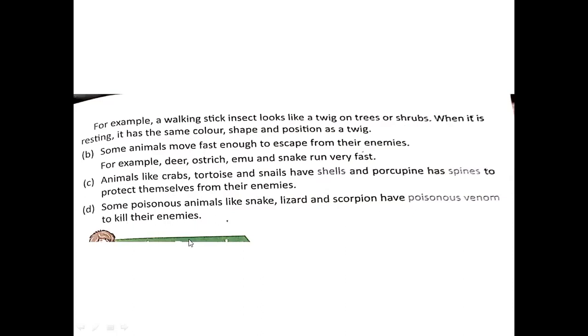So these are the examples. You can see how animals escape from their enemies. First one, you can see ostrich. Ostrich generally move fast. They run very fast to escape from the enemies. Tortoise, what they do, they have shells to protect themselves. You have seen the tortoise body also. Porcupine has spines, which are needle-shaped structures that protect them from the enemy. Others have a poisonous chemical, or you can say a poisonous substance, which protects them or with which they kill their enemies. Example, snake, lizard.